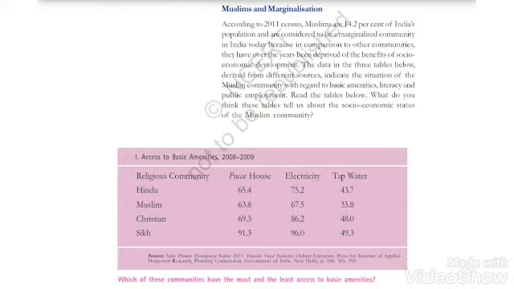Now look at this table. There are 4 religious communities given: Hindu, Muslim, Sikh and Christian. And the percentage of access to basic facilities is given, showing which community has more basic facilities. Observe this table, you can see that the Muslim community has the least access to these basic facilities. These facilities include water, housing and electricity. These are the basic facilities and the Muslim community is having the least access to these resources.